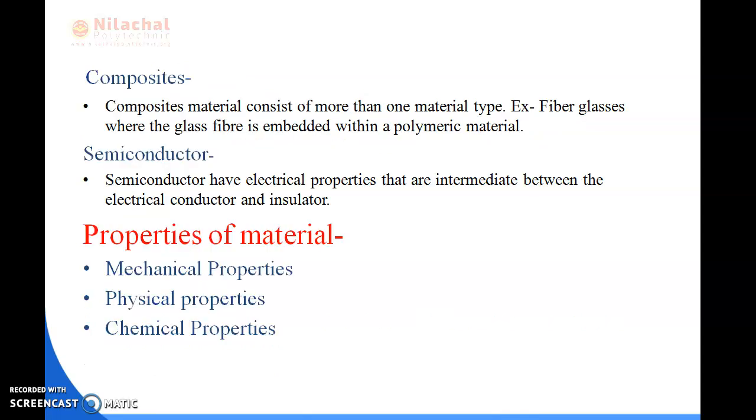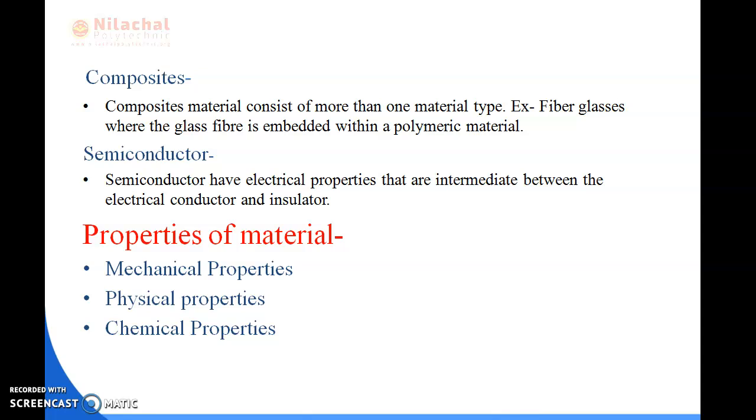Your fourth one is composite material. What does composite mean? Composite material consists of more than one material type, like fiberglass, where glass fiber is embedded within a polymeric material. We know polymeric material is a complex of carbon and plastic, but composite material is a combination of fiberglass and polymeric material. In simple words, composite materials consist of fiberglass, carbon and plastic materials.